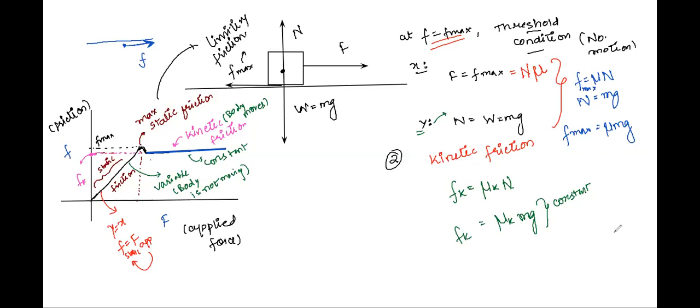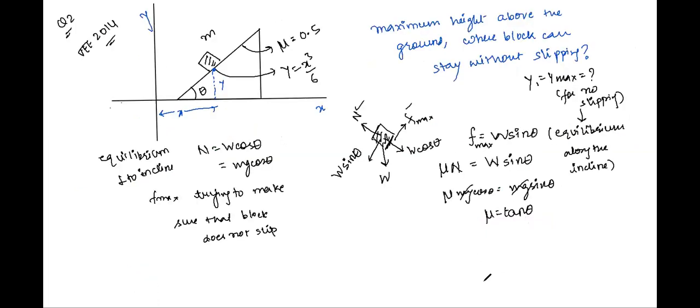So see what is happening here. This mu is equal to tan theta. What is theta? Theta is the angle which the line is making with horizontal, correct? And we know the equation of the line. It is y is equal to x cubed by 6, correct? Theta is the angle made by incline with horizontal, correct?